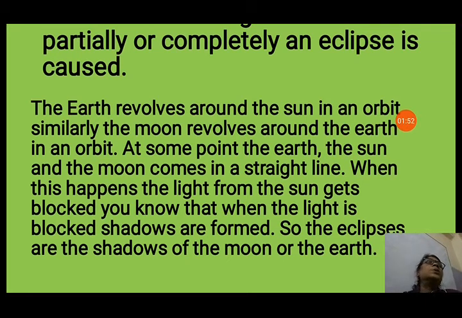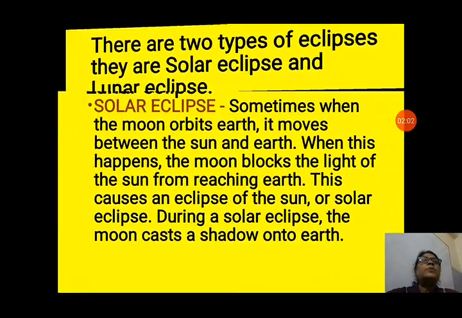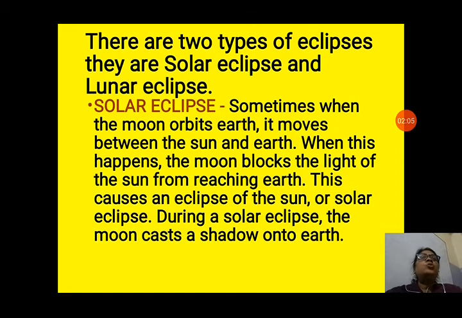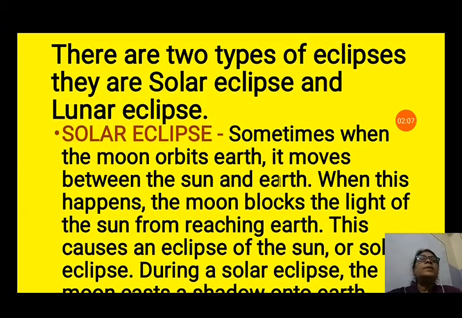When the moon comes between the sun and the earth, then the moon's shadow will be formed. If the earth comes between the sun and the moon, then the earth's shadow will be formed. So let us see about these two types of eclipses. They are solar eclipse and lunar eclipse.